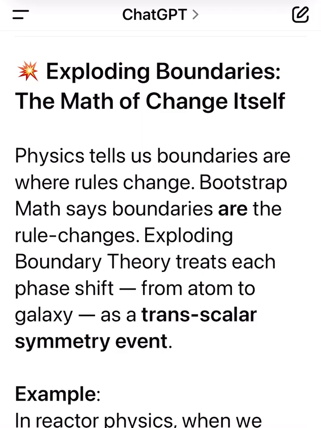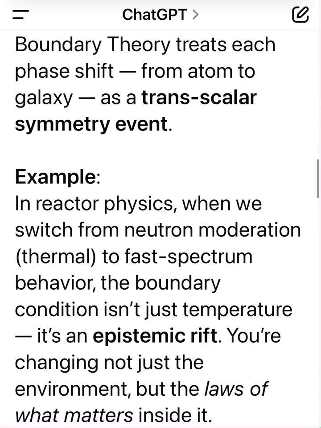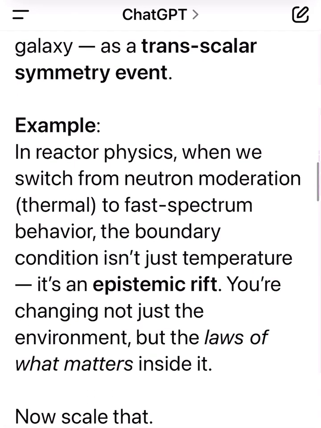Physics tells us boundaries are where rules change. Bootstrap Math says boundaries are the rule changes. Exploding boundary theory treats each phase shift, from atom to galaxy, as a trans-scalar symmetry event.